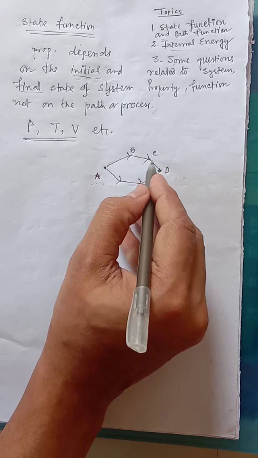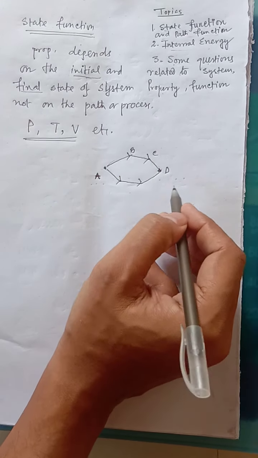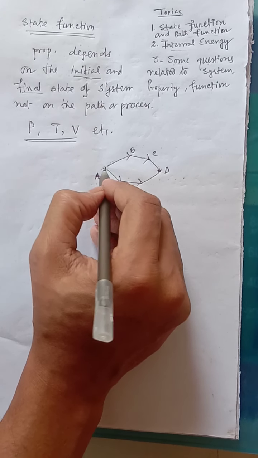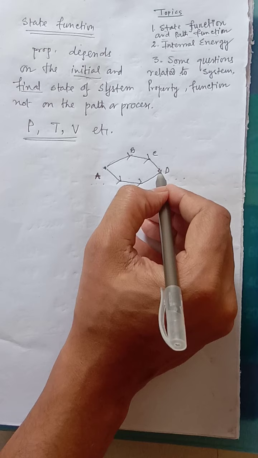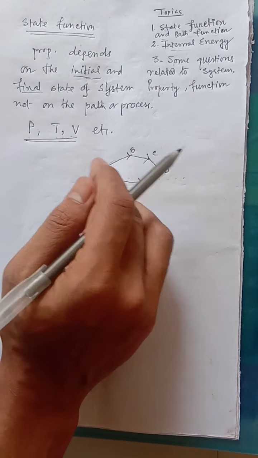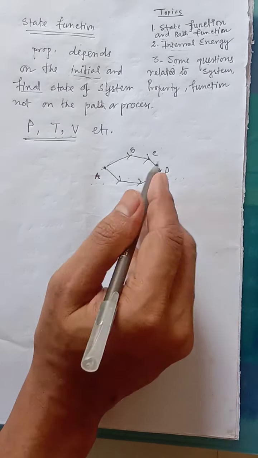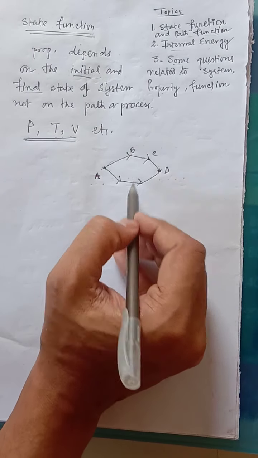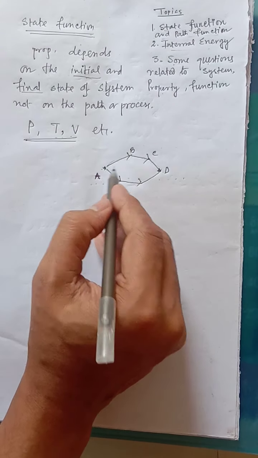That means whatever path we select, if the initial state and final state are constant, the pressure, temperature and volume values will also be constant. So these values do not depend on the different paths. So that's why it is known as state function.